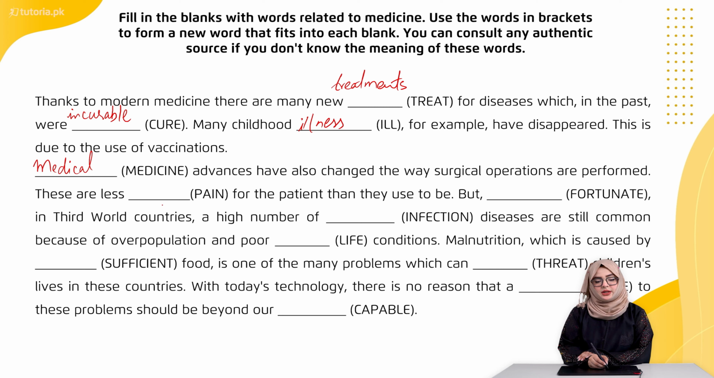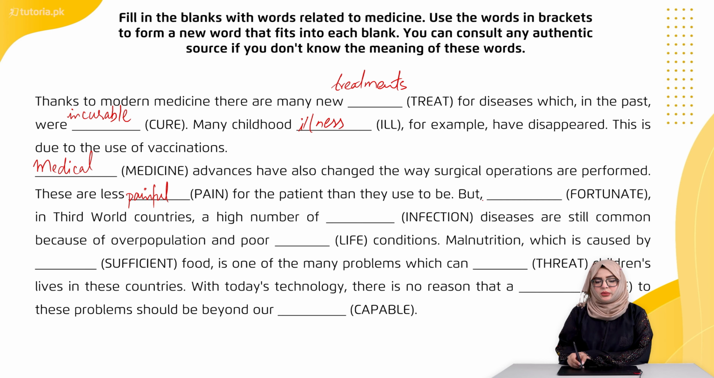These are less dash and we have word pain for the patient than they used to be. These are less painful, but dash we have word fortunate in the brackets. In third world countries, a high number of dash and we have infection word in brackets. Diseases are still common because of overpopulation and poor. Life word is in brackets condition.